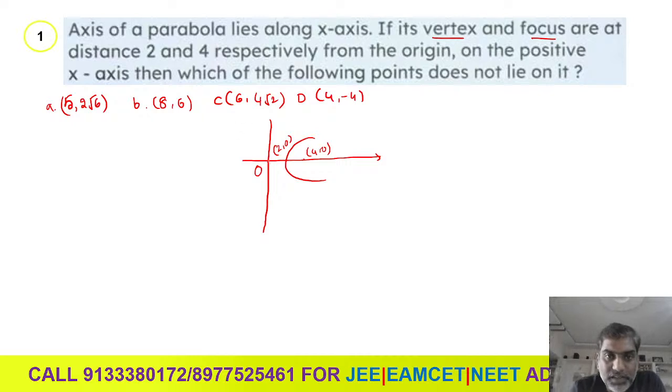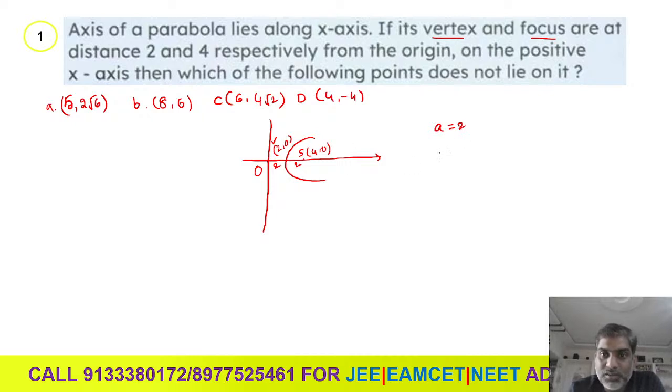You see here we have origin 0, and this is vertex V (2, 0), then 0 to V is 2 units, and again this is also 2 units. So what is the value of a here? The value of a is 2 units.